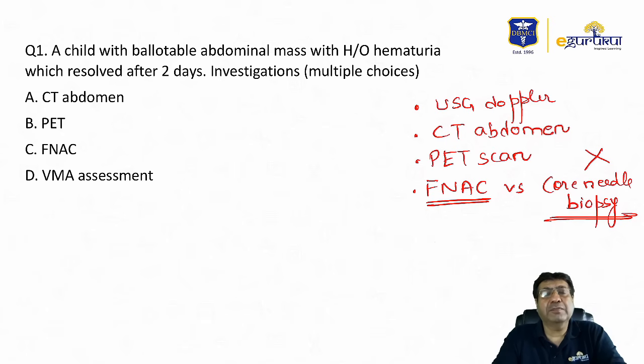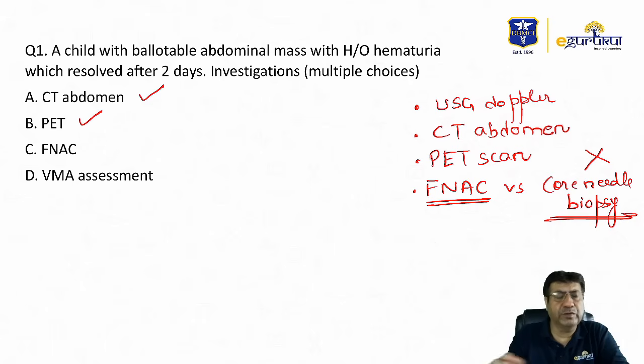So whenever you have some unusual imaging findings, or some unusual pathological findings, in those cases core needle biopsies may be required. Otherwise, fine needle aspiration cytology possibly is used more commonly in comparison to core needle biopsies. Now, among the choices that students gave me, CT abdomen was definitely one of the choices. PET was one of the choices. FNAC and needle biopsies, they could not confirm whether FNAC was actually one of the choices or a core needle biopsy was.